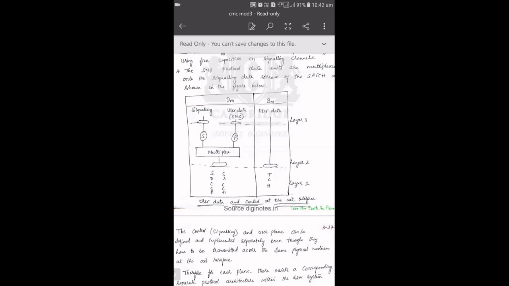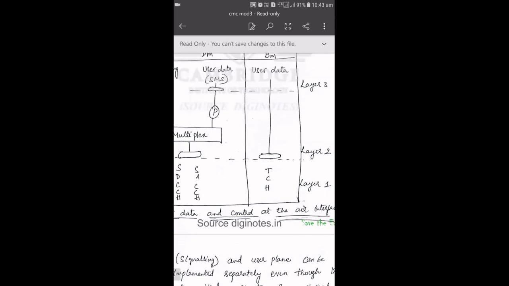RR is the radio resource management layer. MM is the mobility management layer, CM is the connection management layer. All the three are combined together and called the topmost layer in case of mobile communication. So layer 1 is your physical layer. In your physical layer, basically it is going to use your traffic channel in order to transmit user data. That is what is mentioned here, TCH. TCH is used in layer 1 in order to transfer user data.